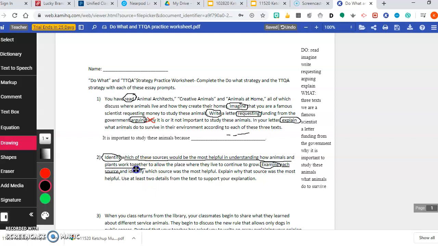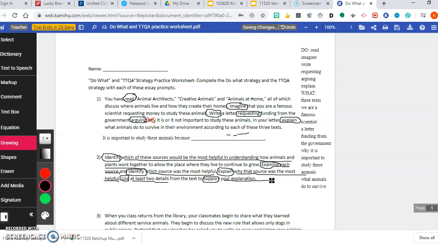What are we doing next? We're identifying. What are we identifying? Which source was the most helpful. Again, notice another verb at the beginning of a sentence. We're explaining. What are we explaining? Why that source was the most helpful. Again, another sentence starting with a verb. We're going to use, what are we using? At least two details. And we're supporting. What are we supporting? We're supporting your explanation.